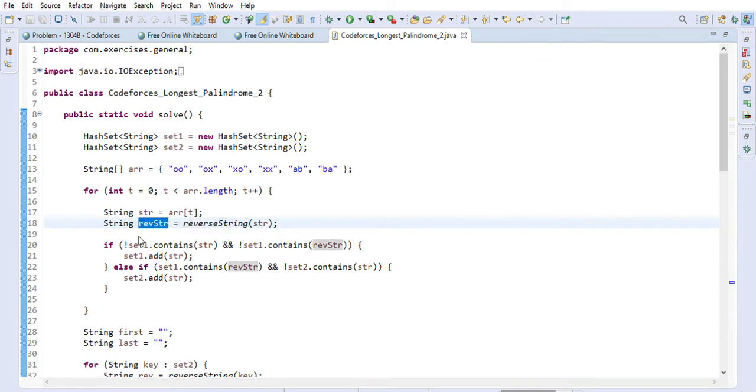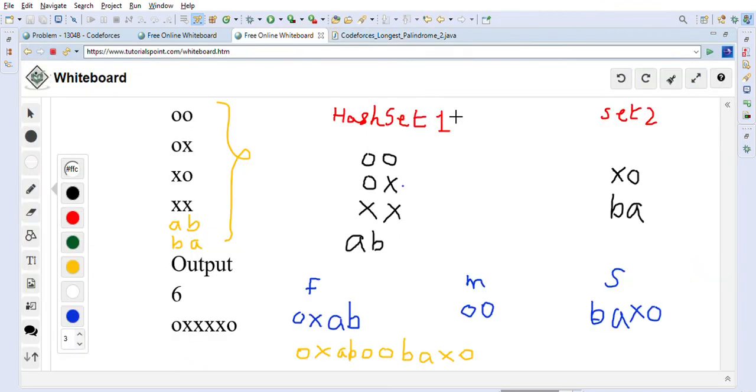If set 1 does not contain the string and set 1 does not contain the reverse string, we put it in set 1. If set 1 contains the reverse string and set 2 does not contain the string, then we put it in set 2, as I explained here.